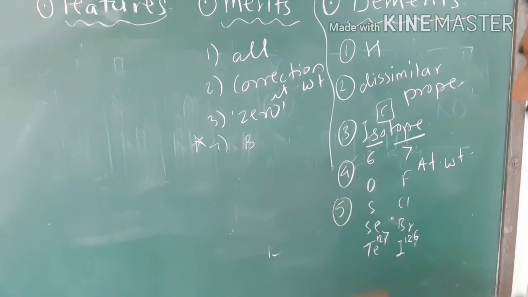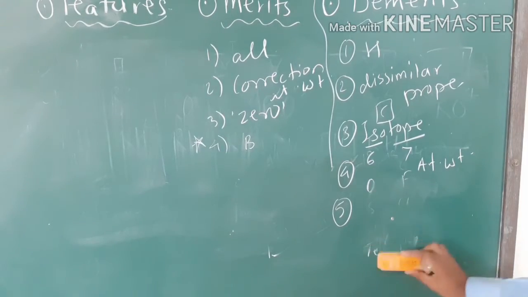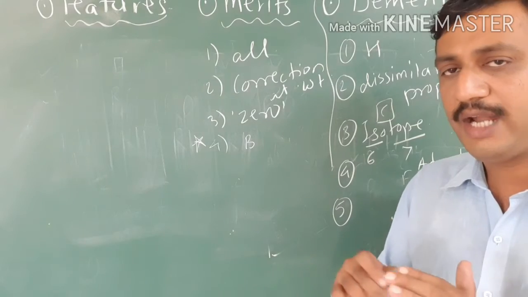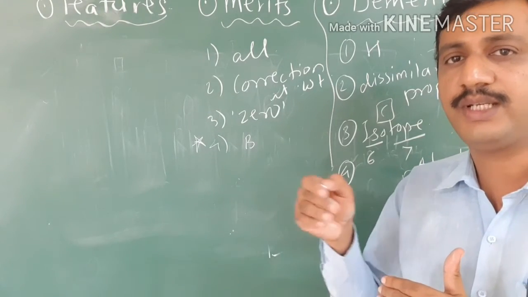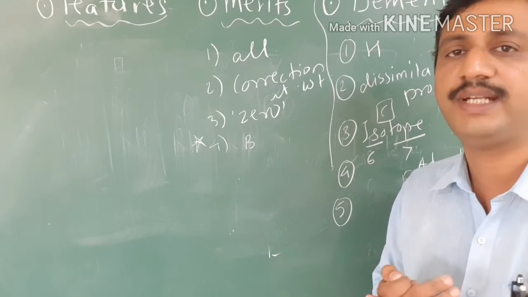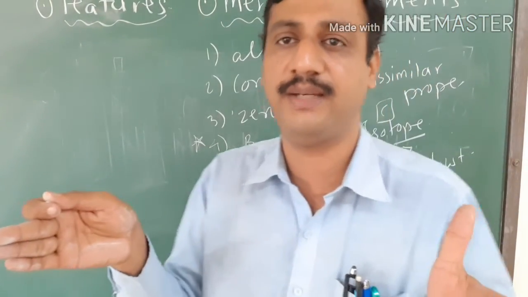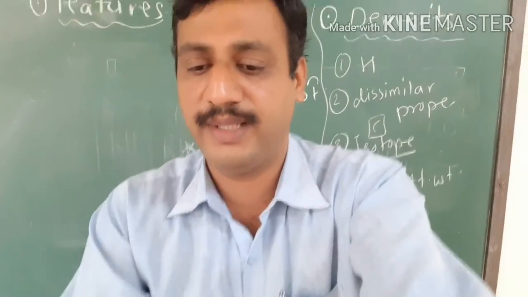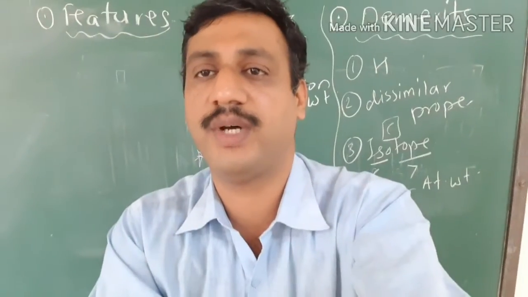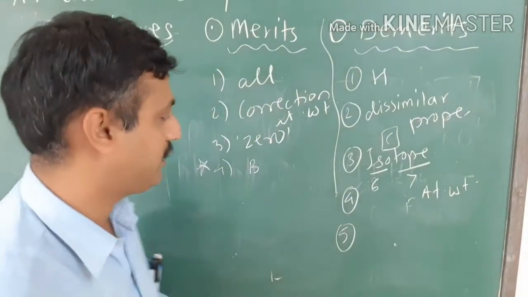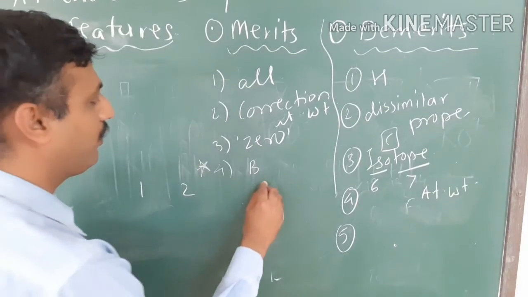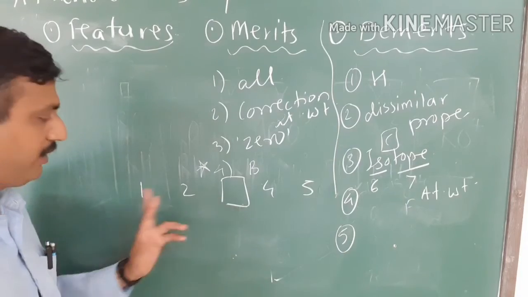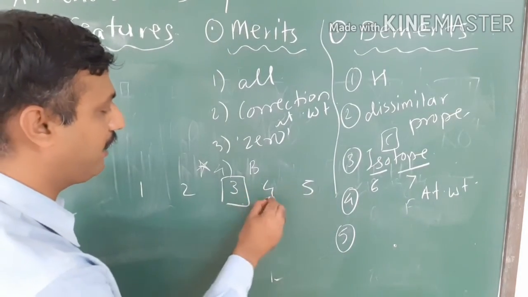And one more limitation we may say here about Mendeleev's periodic table, that the atomic weight difference between the subsequent elements is not identical. So that's why it is difficult to predict how many elements are there in between two known elements. Suppose there are 5 elements, first element having atomic number 1. Sequentially, suppose there are the 5 elements, 1, 2, 4 and 5. What is the atomic number of the third element? We can easily say 1, 2, so here there should be a 3, and 4, 5.